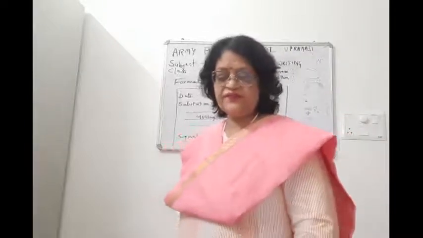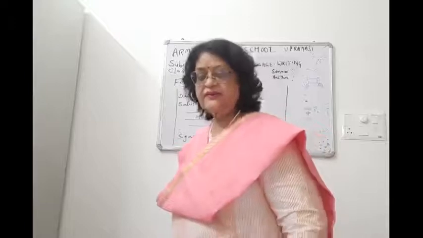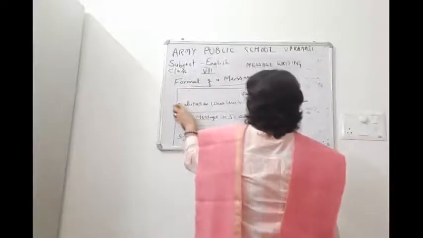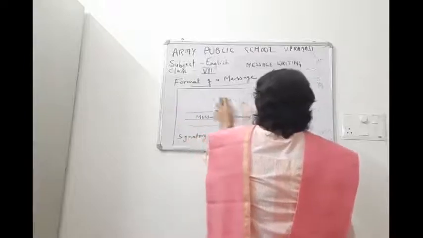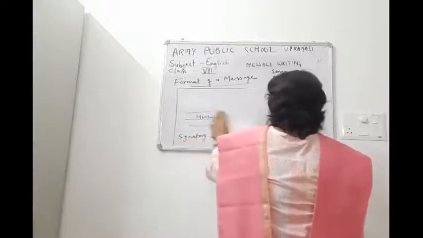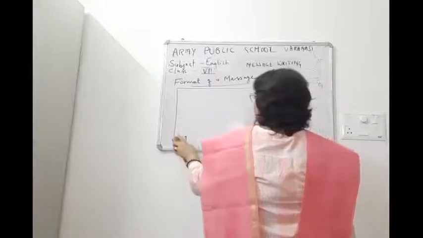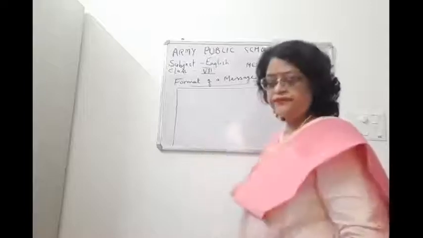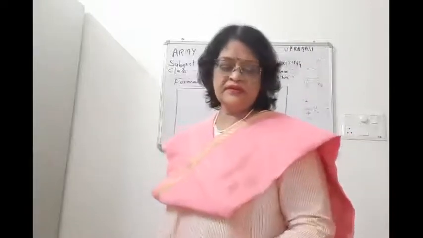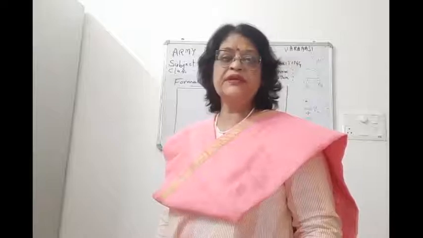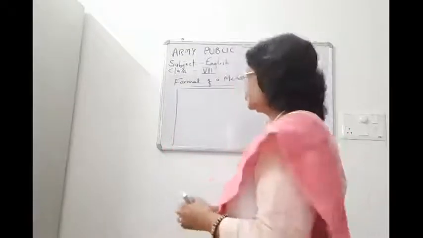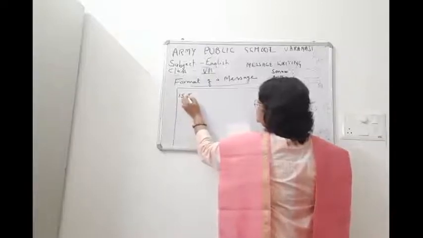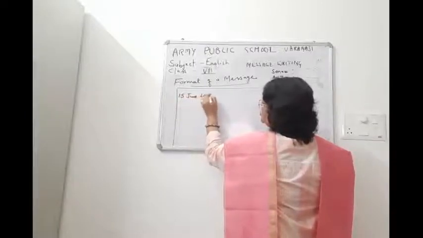Okay, now let me show you how I am writing this message. Today is 15th June. So you will leave a line and write the date like this: 15 June, comma, 2021.